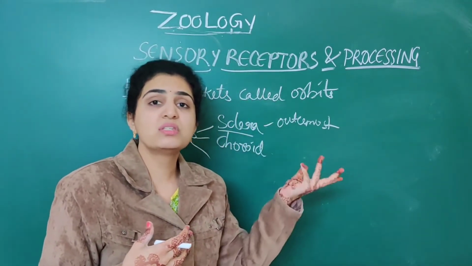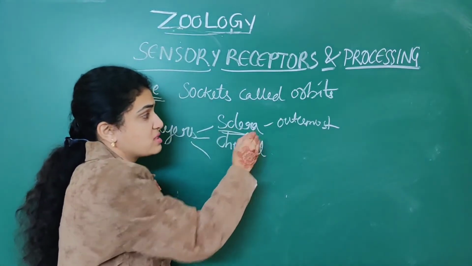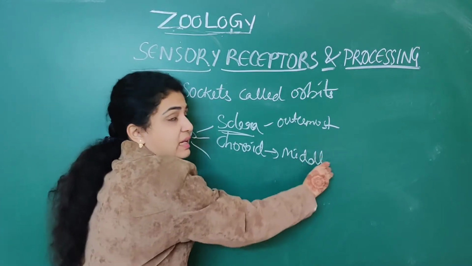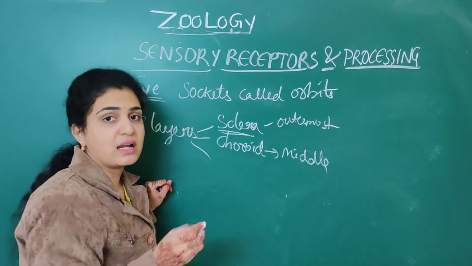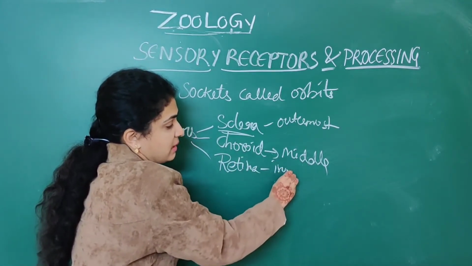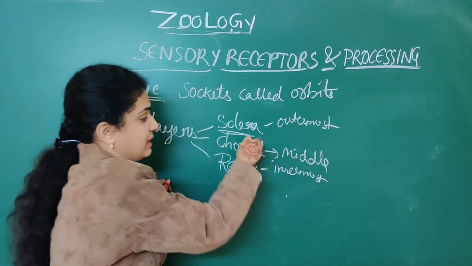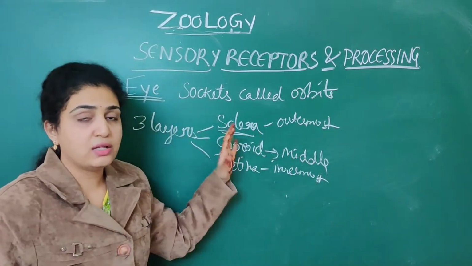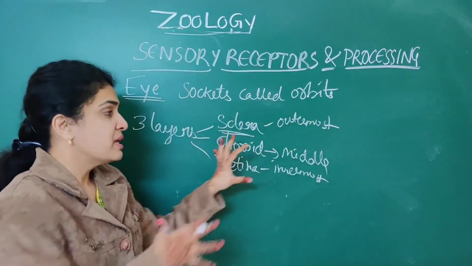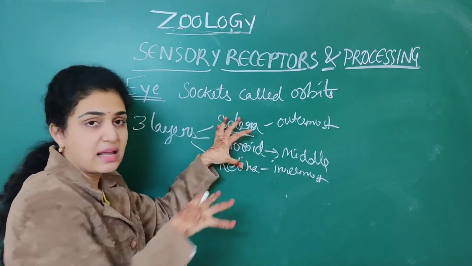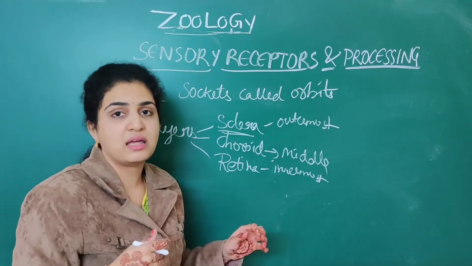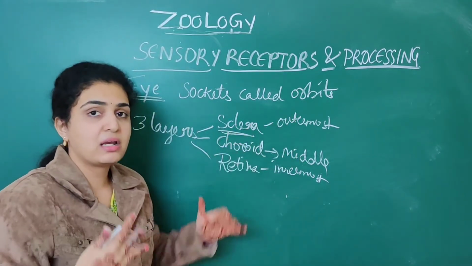But there are also two outside layers. The first, outermost, is the sclera. The middle layer is called the choroid. The innermost layer is called the retina. So: sclera, choroid and retina. You should remember it in a sequence, because now I will give you extensions of these, since these are all covering the outermost layer.